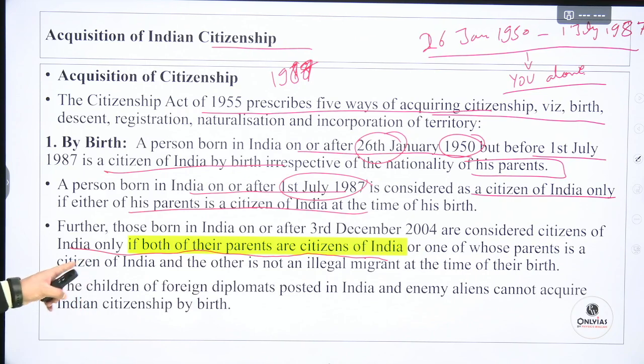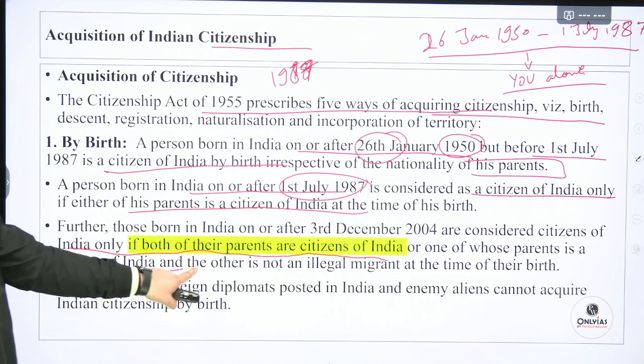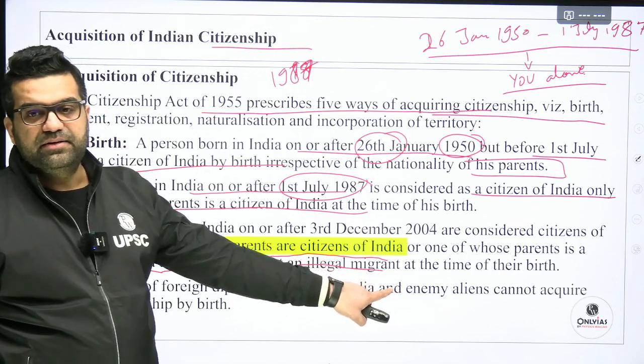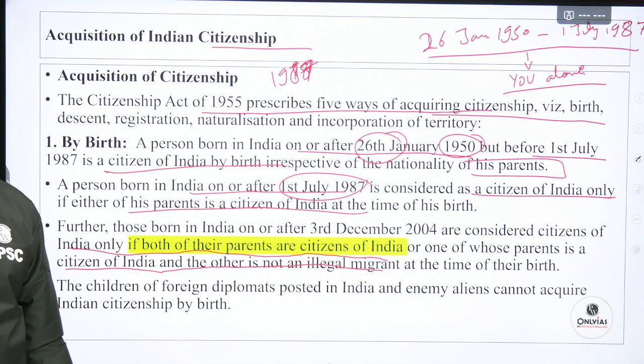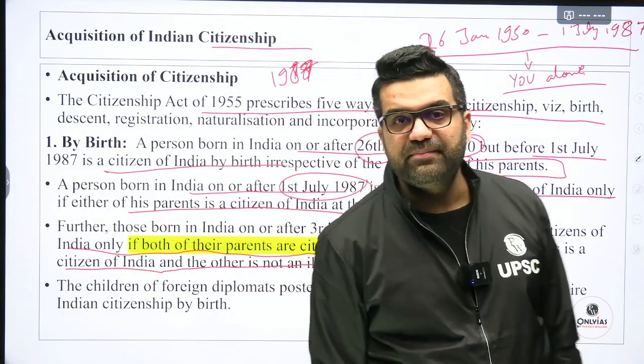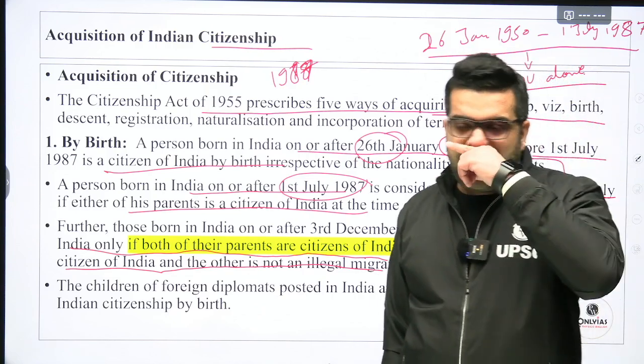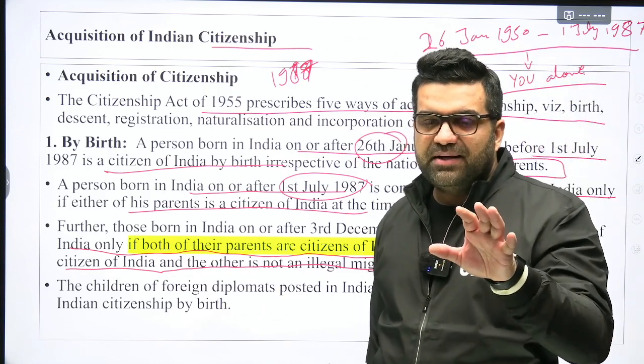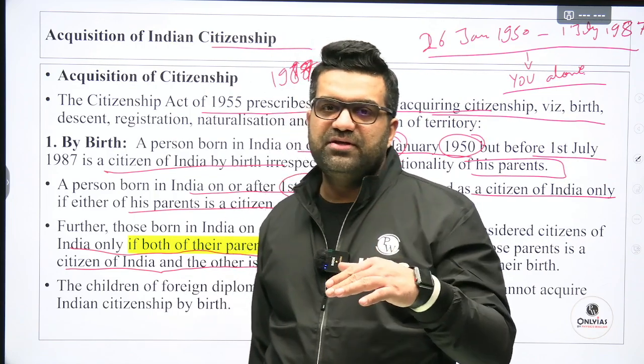Or one of whose parents is a citizen of India and the other is not an illegal migrant. At least the other person should not be an illegal migrant into India. Sometimes people migrate from Bangladesh, and for Bangladeshi people, India is like the US.